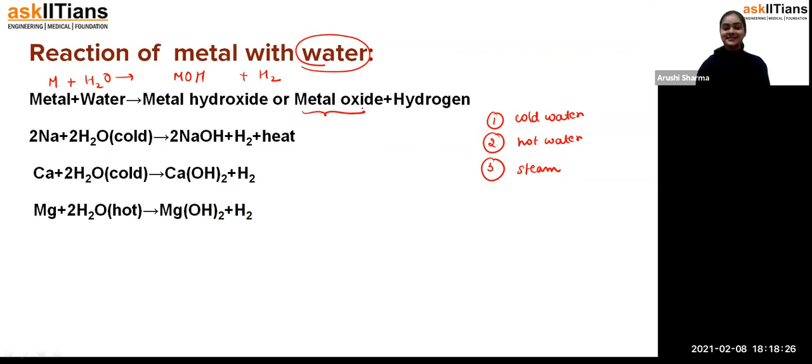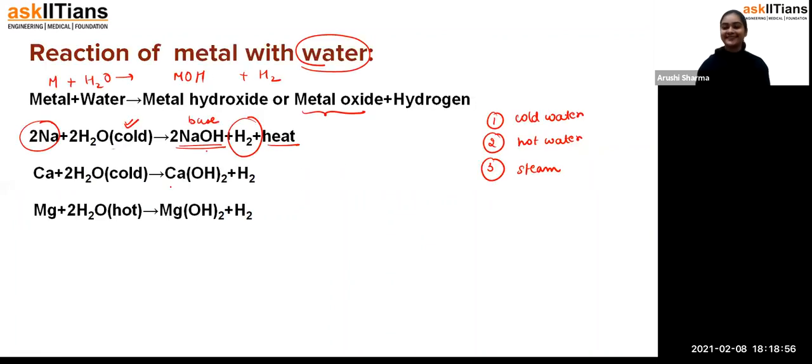As you can see here, hydrogen gas is evolved. First, they are giving you the example of sodium. We know from the last reaction that sodium is very reactive in nature. That means it would not require any special conditions. Even if you give it cold water, it forms sodium hydroxide. Hydrogen as well as heat is evolved. That means there is the formation of metal hydroxide, which is base in nature, hydrogen is evolved and heat is formed.